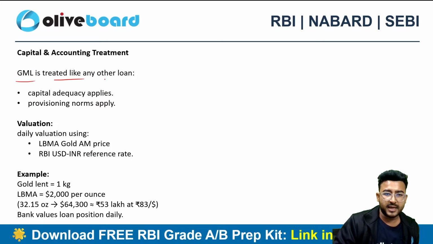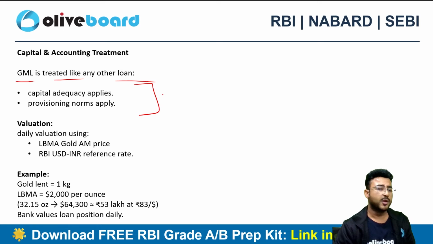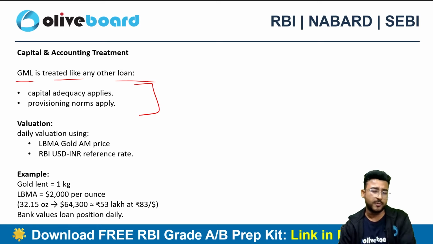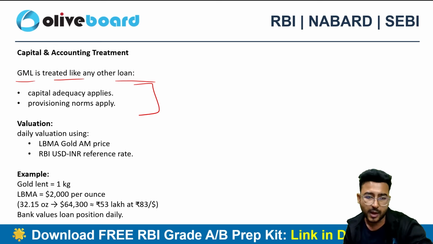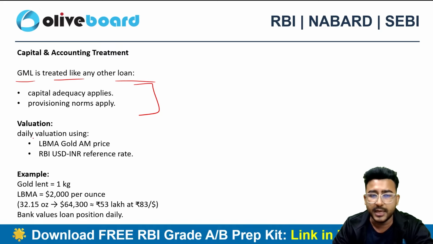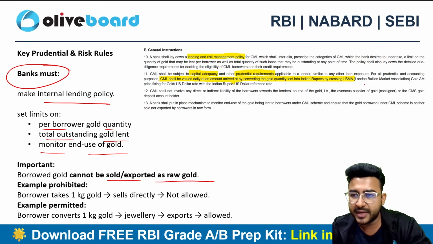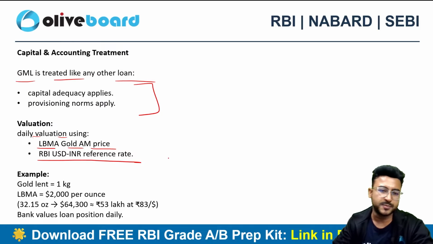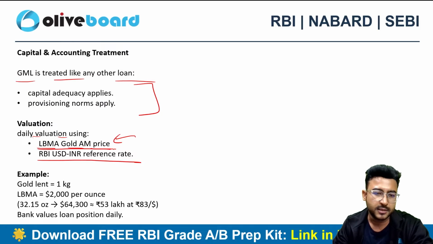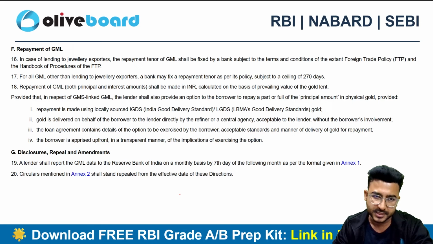So, a GML-linked loan will be treated as any other kind of loan. Capital adequacy norms and provisioning norms will also apply. And if I talk about the valuation, daily valuation needs to be done using the LBMA gold AM price or the RBI USD INR reference rate. Now, what is this LBMA? It is nothing but the London Bullion Market Association, right? Gold prices are determined by this association and you can take the rate as a reference rate for the valuation purpose here, right?